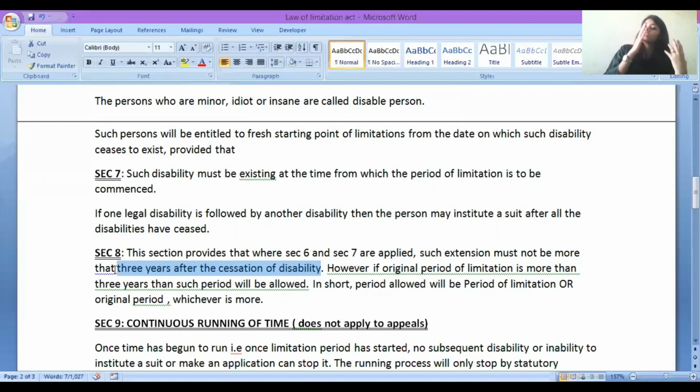The period of limitation according to section 8 is 3 years and the original period of limitation, for example, is 10 years. Then you will be given a fresh period of limitation of 10 years, and not 3 years. The period allowed is the period of limitation or the original period, whichever is more. Whichever is more will be given. I hope this is clear. It is very easy. Next comes section number 9. What is this section 9?